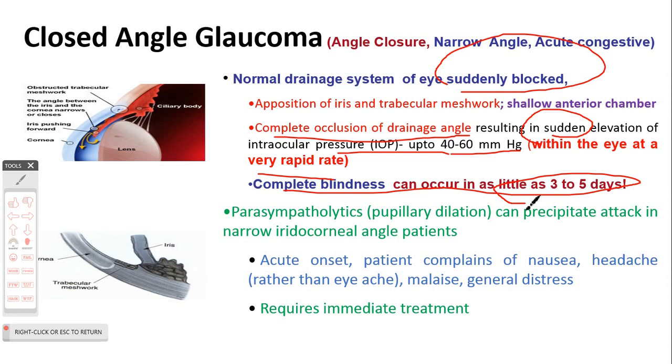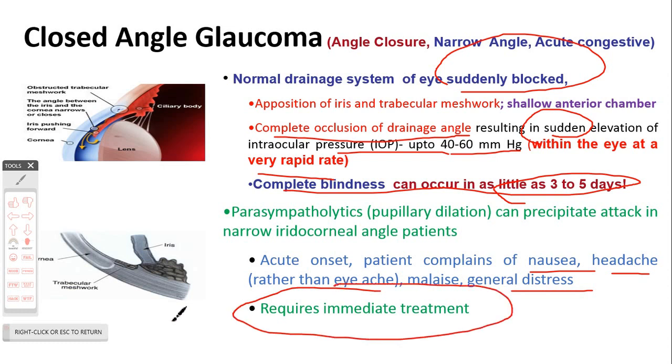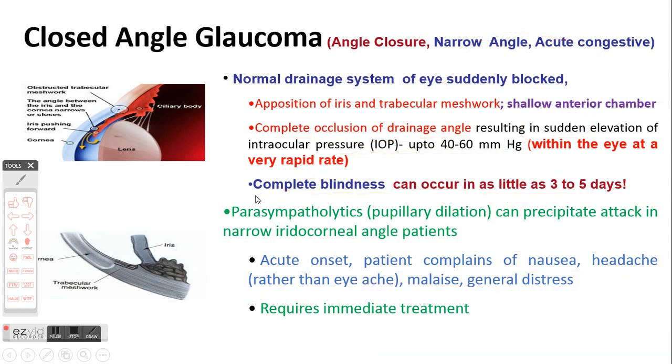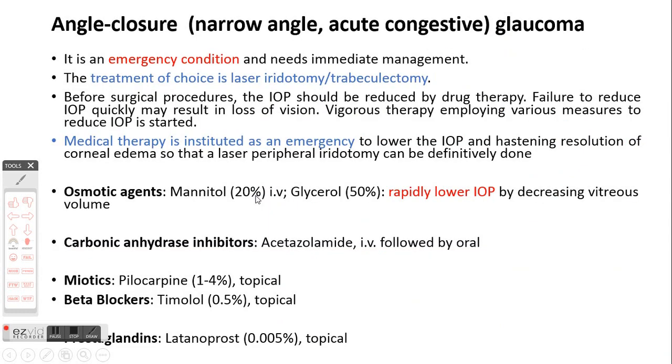And in most of the cases, parasympatholytics, which lead to pupillary dilation, usually precipitate the attack, particularly in patients with narrow iridocorneal angle. And the patient usually complains of nausea, headache, general distress, and it is an acute emergency and it requires immediate treatment.